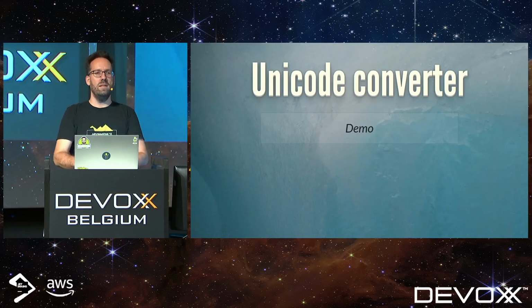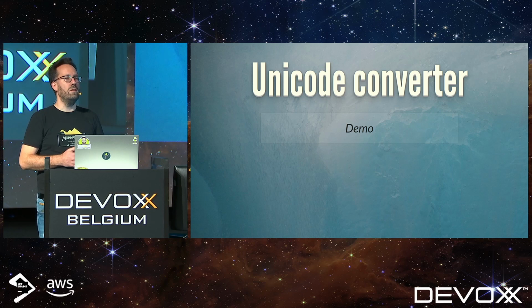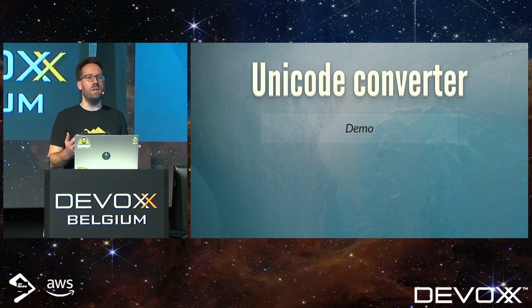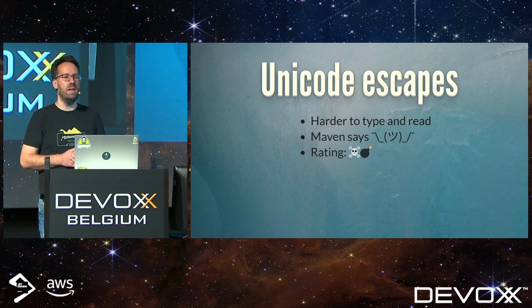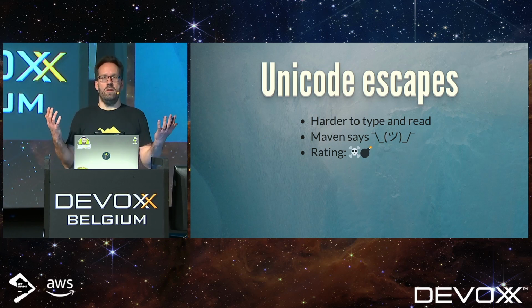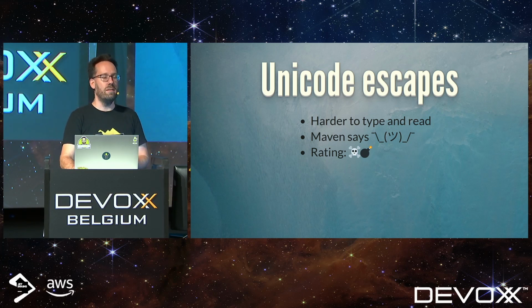So this is a great way to hide some evil code into your code base. Nobody will be able to read what it says. It's hard to type initially, of course, but nobody will be able to read it. Maven won't flag it, and you can hide anything in there, anything you want. So 2 out of 3, which means that it gets even worse, right?